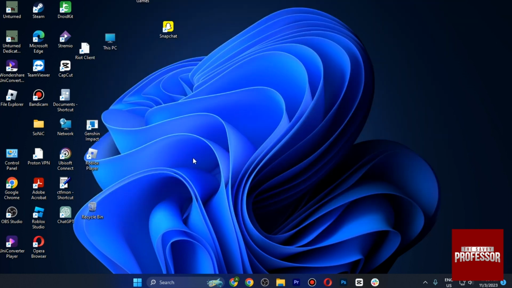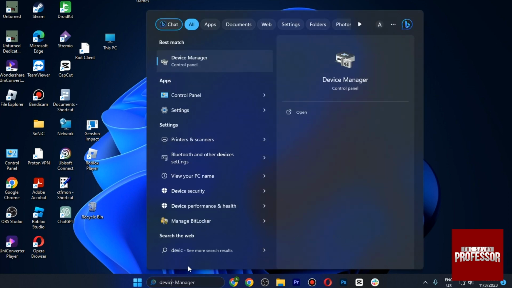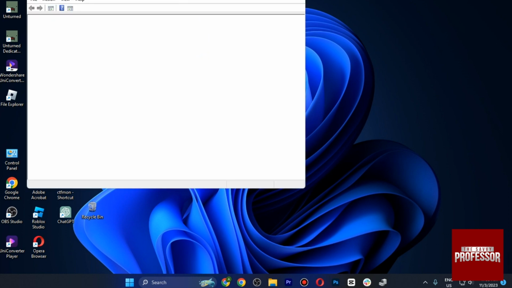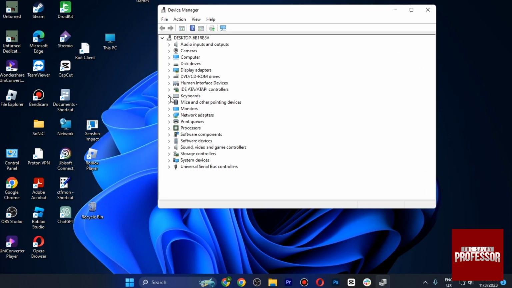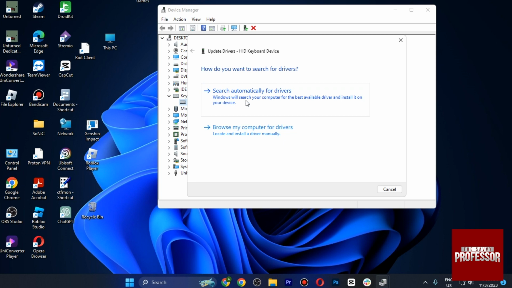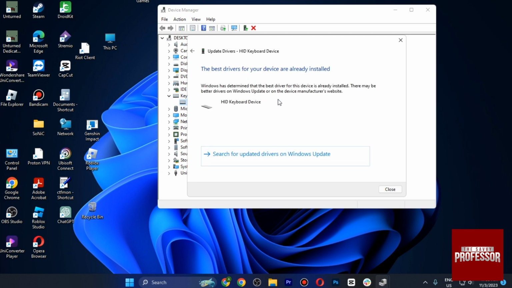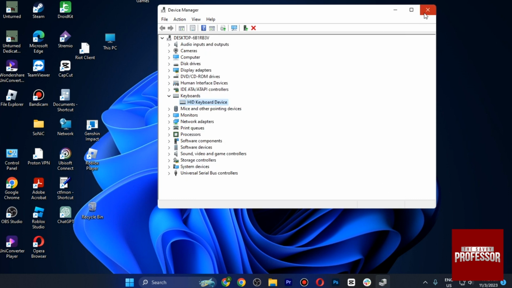Once you are done, at the end you have to make sure that the driver of your keyboard is up to date. Open up Device Manager and go to this Keyboards. Select this keyboard and tap on this Update driver. Tap on Search automatically for drivers, and if there is any driver available you have to simply install it. Right now, as you can see, the best drivers for your device are already installed, so I don't need to do this. You have to simply install if there is any new driver available.